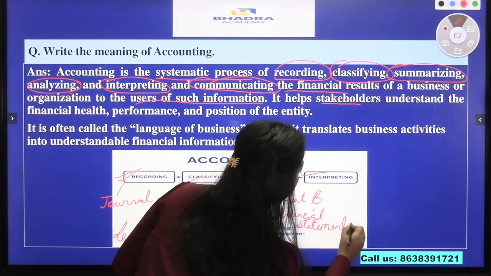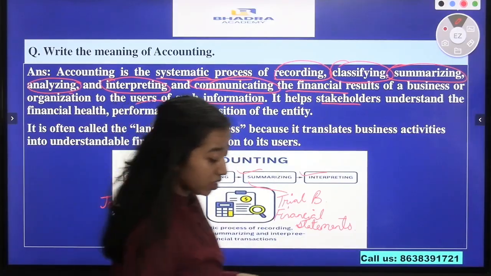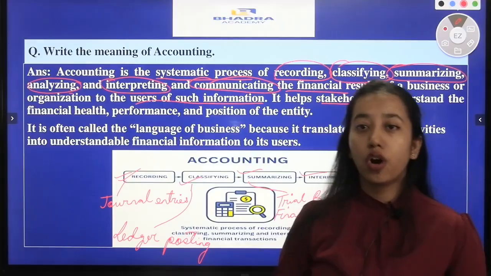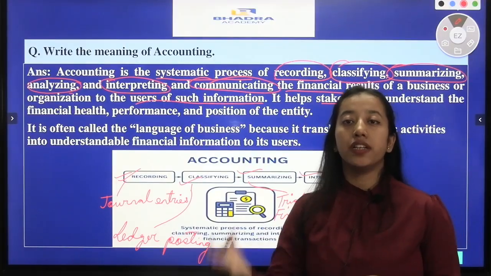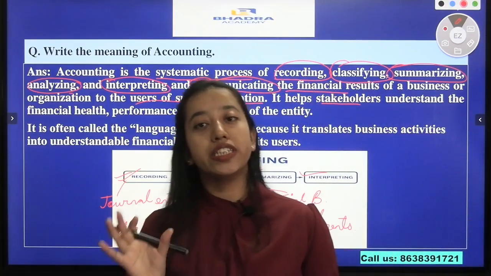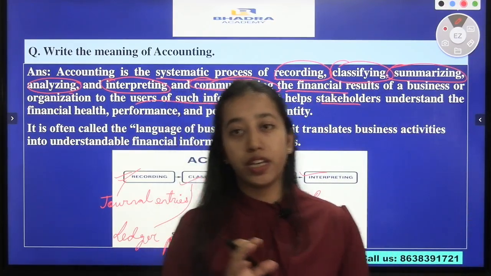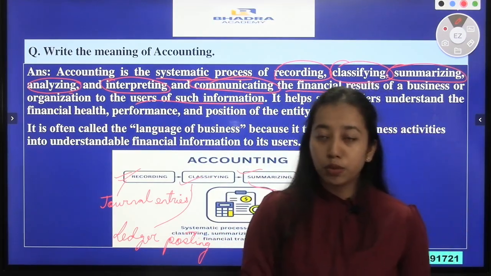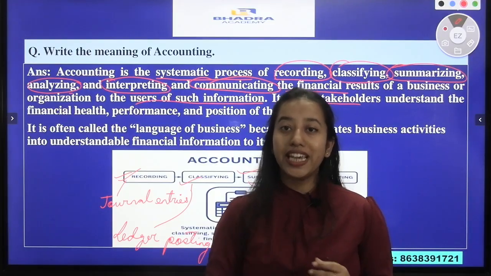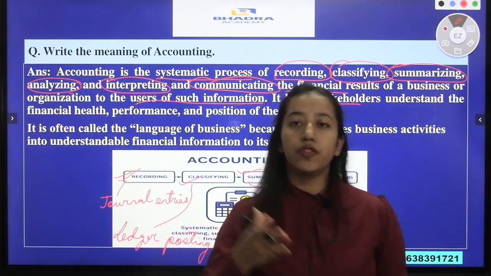And in the interpretation step, what is done? As the financial statements are prepared, the users or even the management interpret the results. Suppose 10% profit has been earned by a company, and the financial position is shown in the balance sheet. That result will be interpreted to the users, how it will be useful.